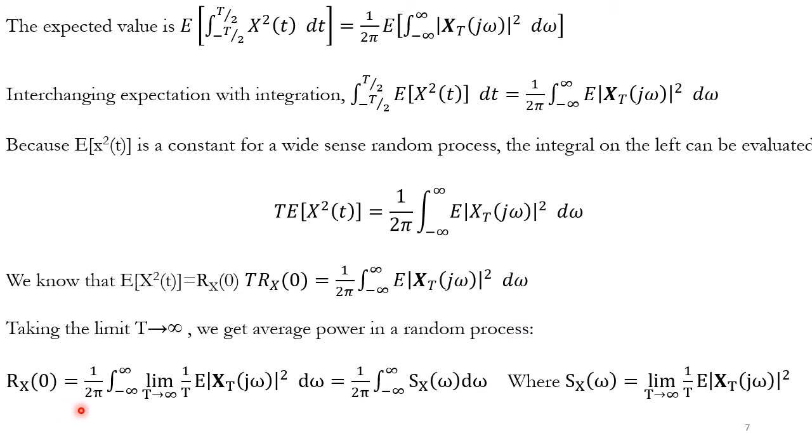So Rx of 0 is equal to 1 over 2 pi integral from minus infinity to infinity, limit T tending to infinity, 1 over T expectation of |XT(j omega)| whole square. We need to integrate with respect to omega. So this will give us the integral from minus infinity to infinity of Sx of omega d omega over 2 pi, where Sx of omega is given by limit T tending to infinity 1 over T times the expectation of |XT(j omega)| whole square.